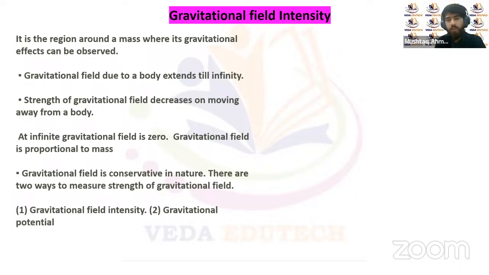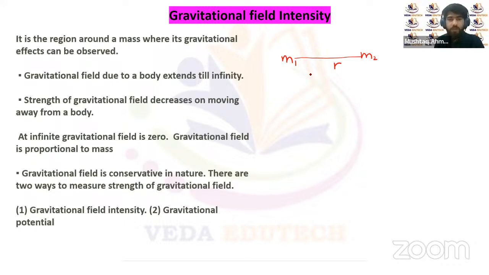So let's suppose that this is the mass m. Then around the region of this mass m, if we place any other mass m1, or any other mass m2, separated by some distance r, it will experience a gravitational force or gravitational field.